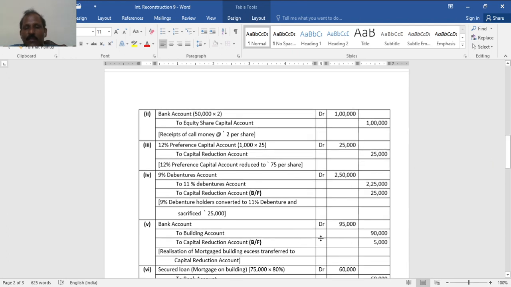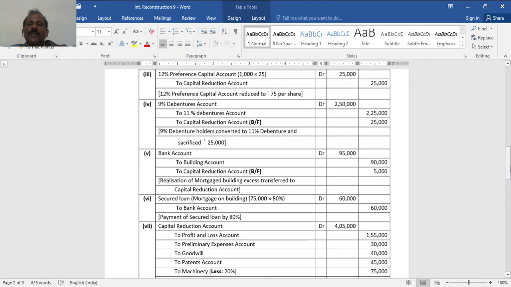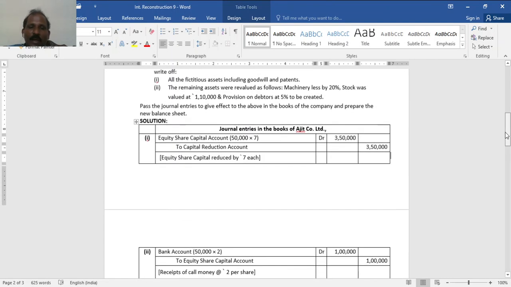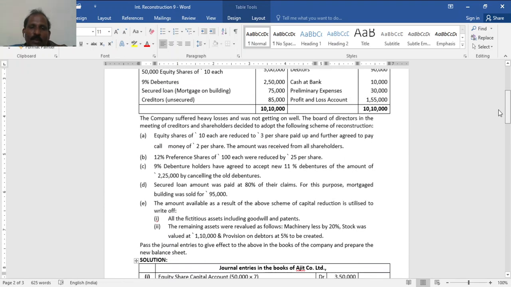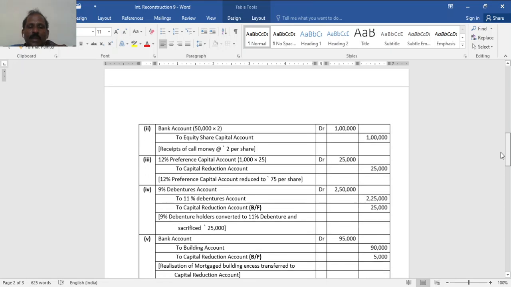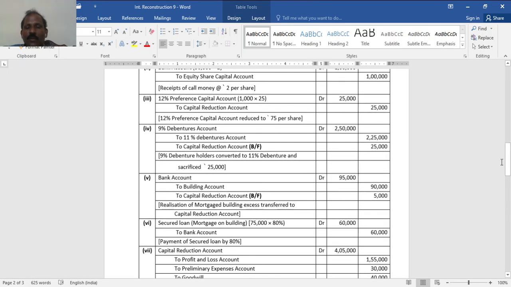Got it? Book value 90,000, now sold for 95,000, thereby 5,000 profit to be transferred to capital reduction. Then secured loan 75,000. 80% of 75,000 is 60,000 to be paid down. That is from the proceeds of the building, 60,000.